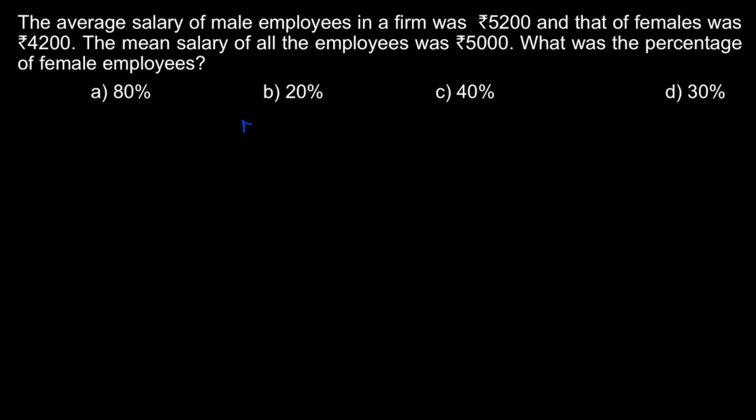So the male employees average is rupees 5200 and the female employees average is rupees 4200, and the combined average is somewhere sitting here, 5000. One thing you can understand here is the combined average is a bit closer to the male employees average. So definitely the strength of male employees is more than the female employees. That is a primary interpretation that we can do, because when you have multiple groups, the group having the highest number, their average will impact the combined average because they have more power to influence the combined average.